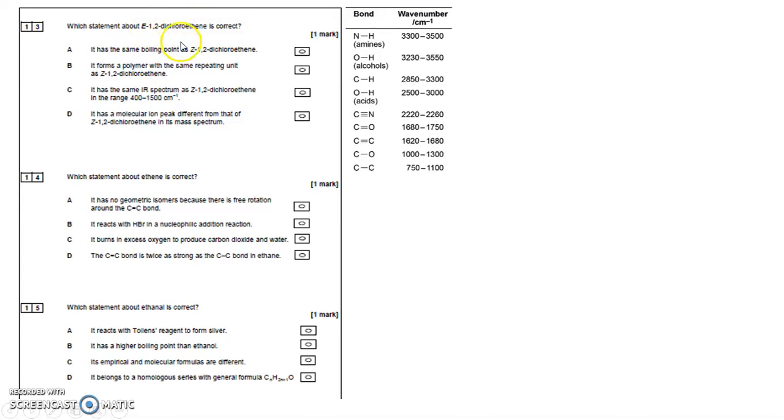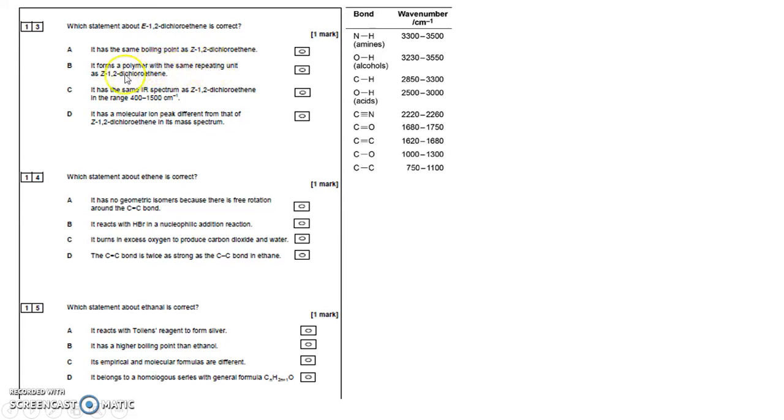E and Z, do they have the same boiling points? Do the positions of the Cl being either up or down affect the boiling point? Well, yes, they do, because a C–Cl bond is polar. It's got a delta plus and a delta minus, and if both of those polar bonds are on one side of the double bond, it will affect the dipole-dipole attractions, the intermolecular forces between the molecules, and it will affect the boiling points. So E and Z will not have the same boiling points.